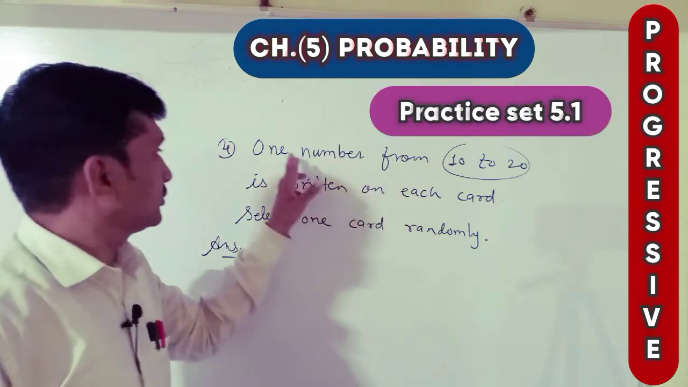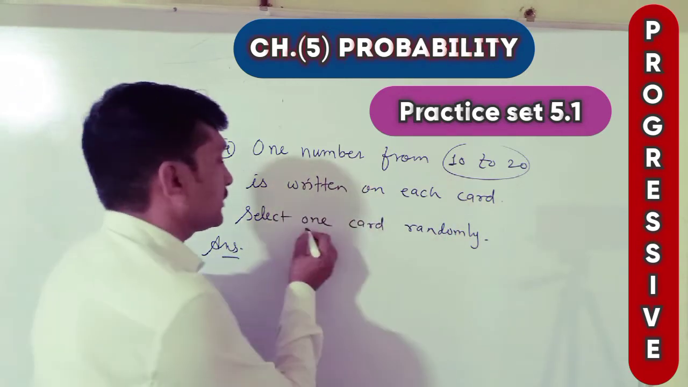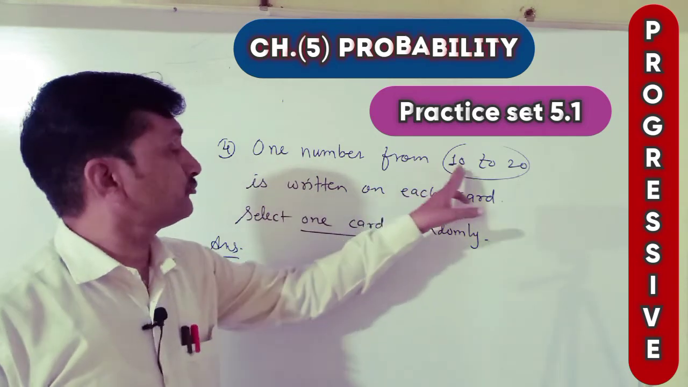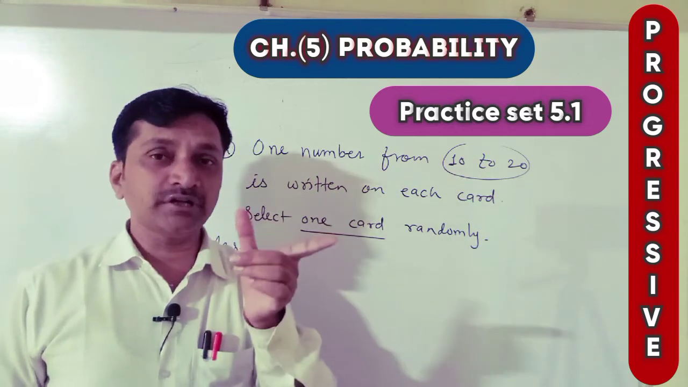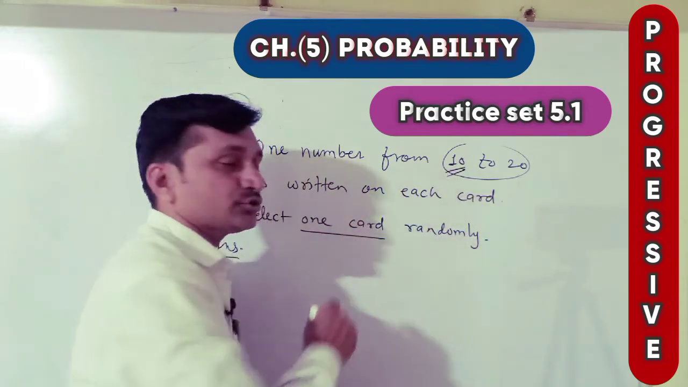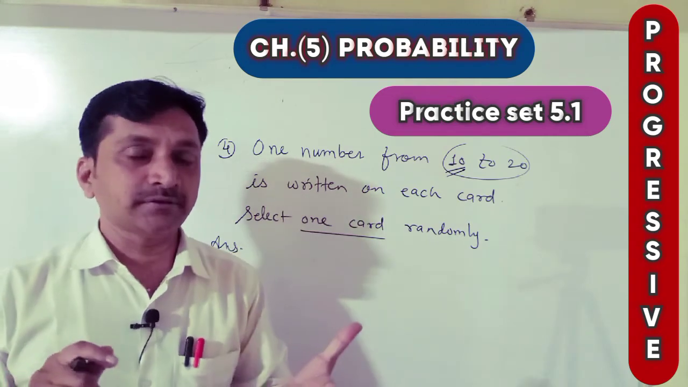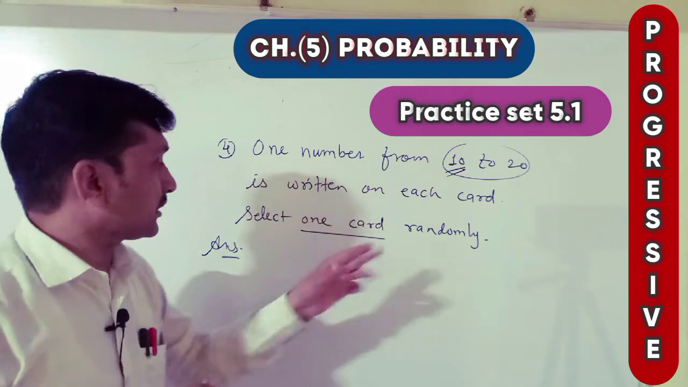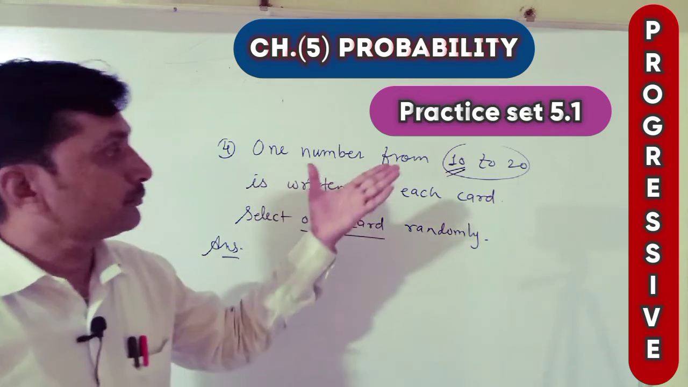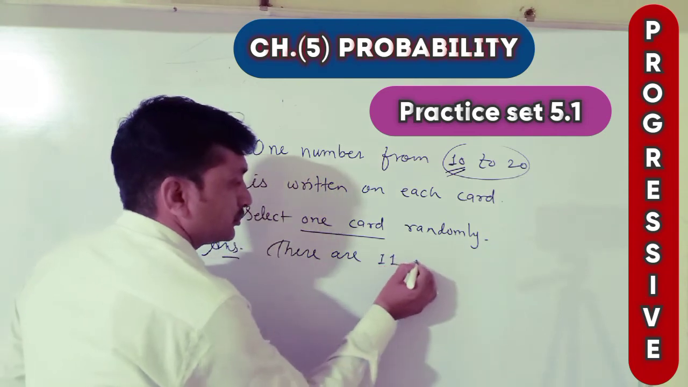Example number 4. One number from 10 to 20 is written on each card. Select one card randomly. Now some cards are taken and on these cards numbers are written from 10 to 20. From 11 to 20, 10 cards. Number 10 is also included in that. That's why one extra card is there for 10. Means 10 to 20 there will be 11 cards. Means there are 11 possibilities. And out of 11 cards, select one card randomly. But we want only possibilities. And how many possibilities are there? Possibilities are 11. Therefore, the answer is there are 11 possibilities.